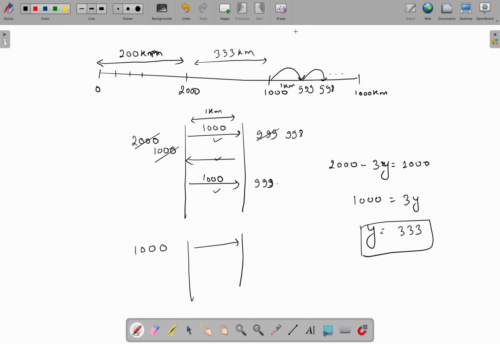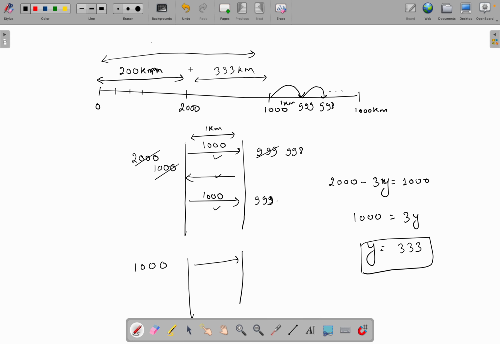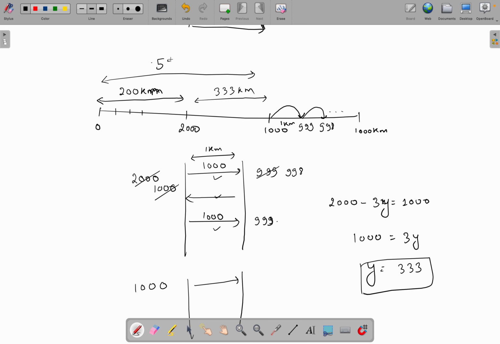So this total is 533 kilometers, and the remaining distance will be 467 kilometers. So we are left with 1000 bananas, and we have to travel 467 kilometers.